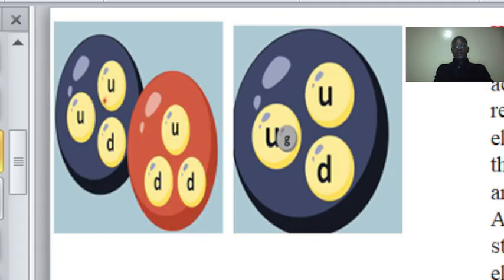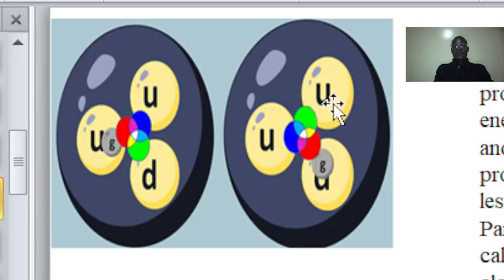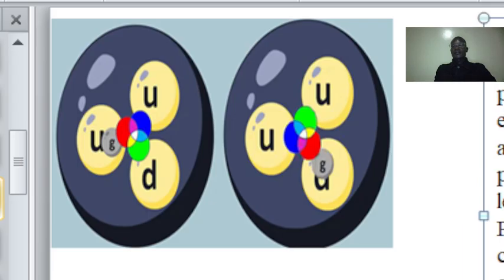as you can see in this case, we have our color influence there. You can see we have our colors. Now we can see gluon is attached to one upward quark. Now as it rotates, it will be changing the color property.